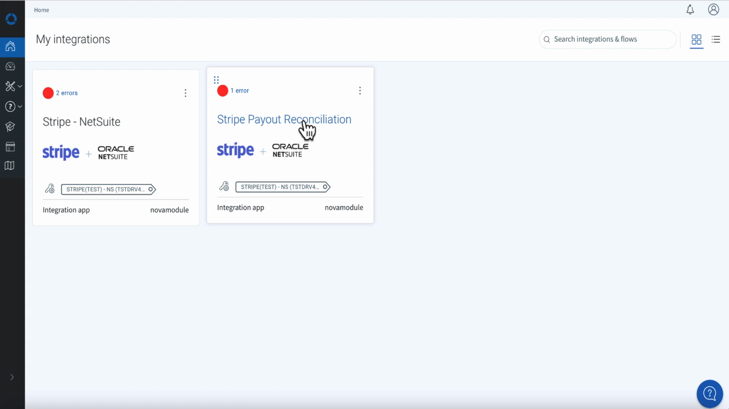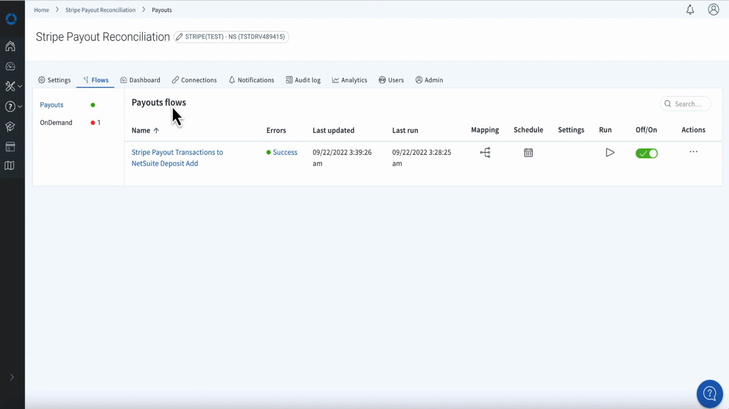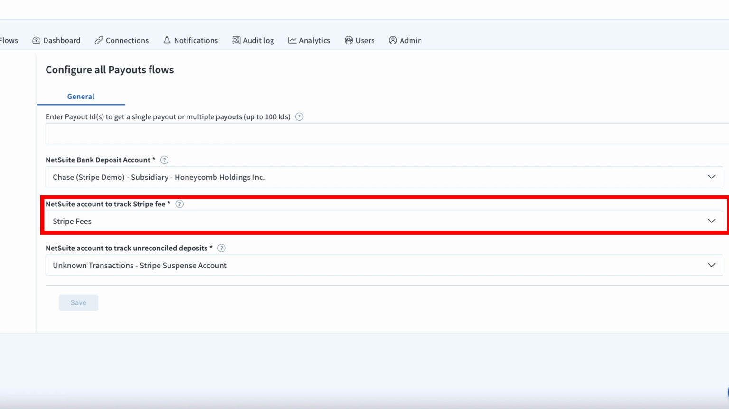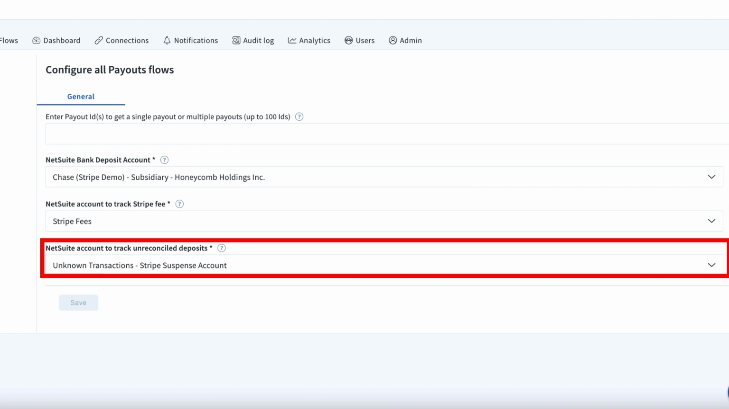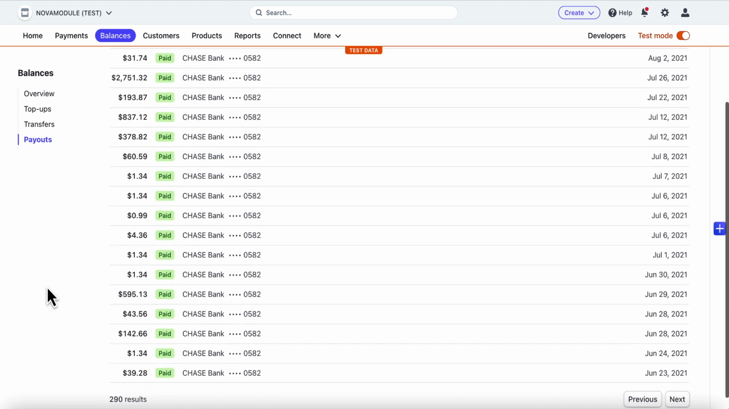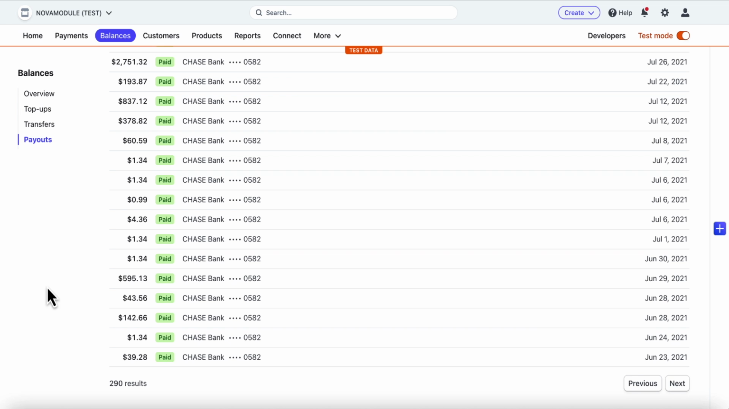The integration app settings page allows setting the GL posting preferences, for example, a GL account to record fees, as well as a suspense account to record unknown transactions that can be investigated on a later date. The integration app checks Stripe for new payouts and records new payout data to NetSuite.